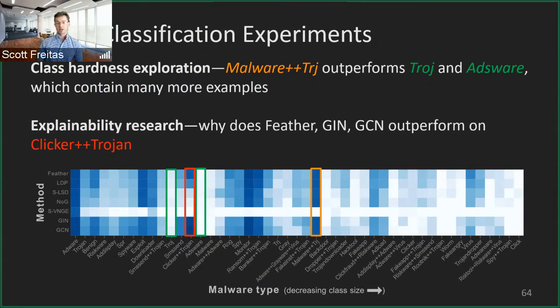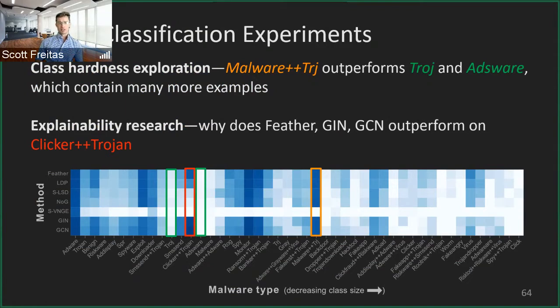So the farther to the right, the fewer examples of this class exist. And over to the left, there's more of them. So we see that this class is pretty well predicted by almost every method. However, if we go to the left, where there are many more examples of the Troj and Adware classes in green, we can see that these methods can't predict well on almost any of them. None of the methods can predict on this class. So this leads into some good motivation for exploring why certain classes are harder to predict than others.